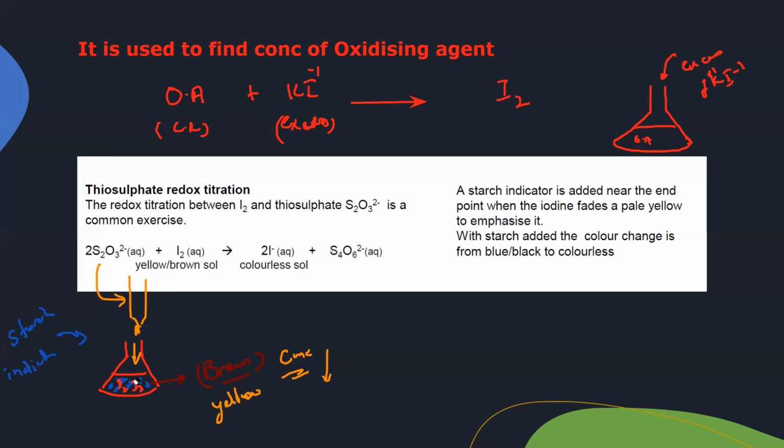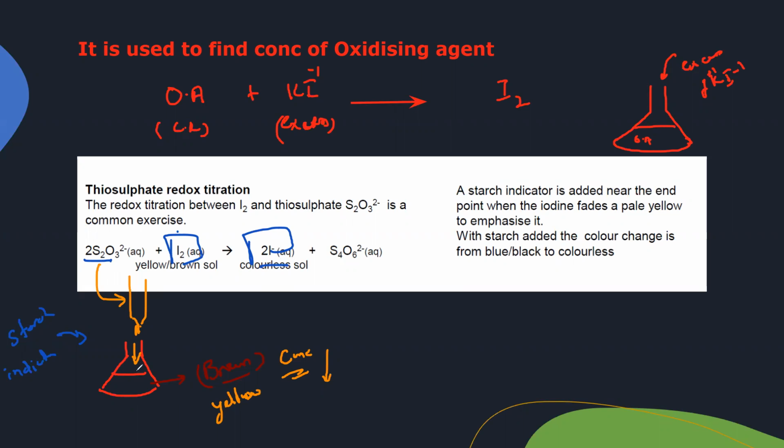Once all of the iodine is used up, the color of the solution will disappear, because iodine molecule is colored, but iodide ion is colorless. When thiosulfate reacts with iodine molecule, it forms iodide ion, which makes the solution colorless. So the whole solution will turn colorless.